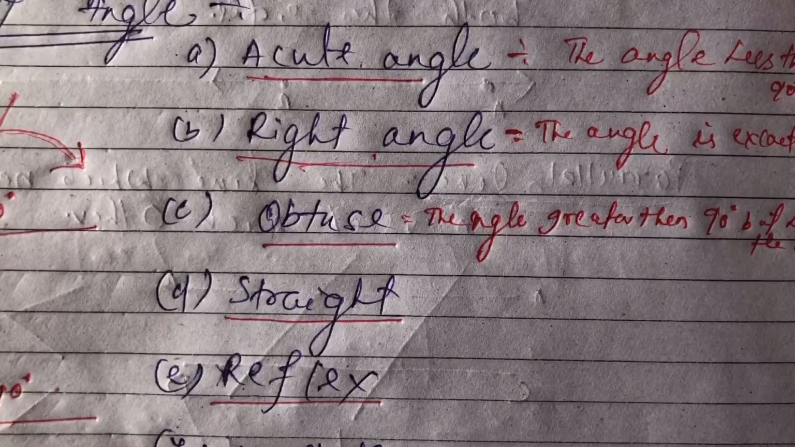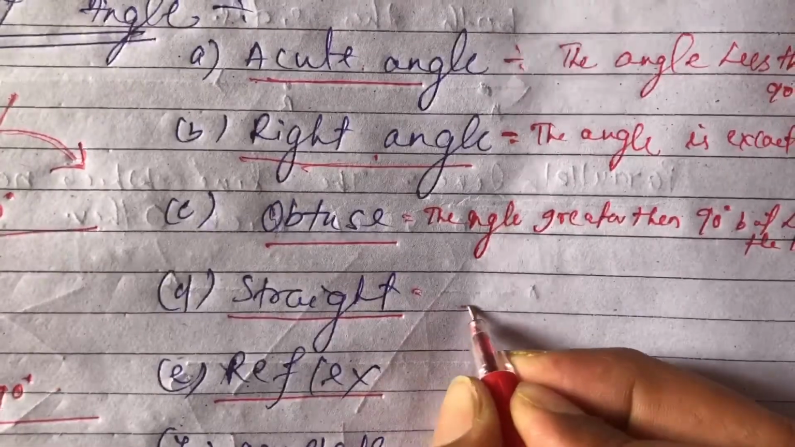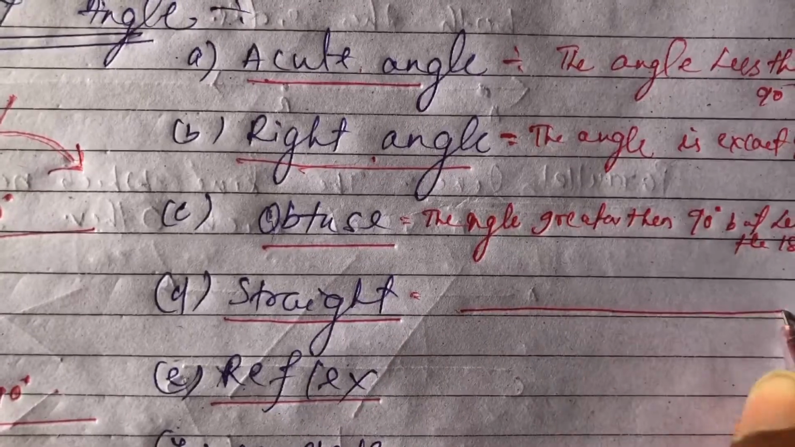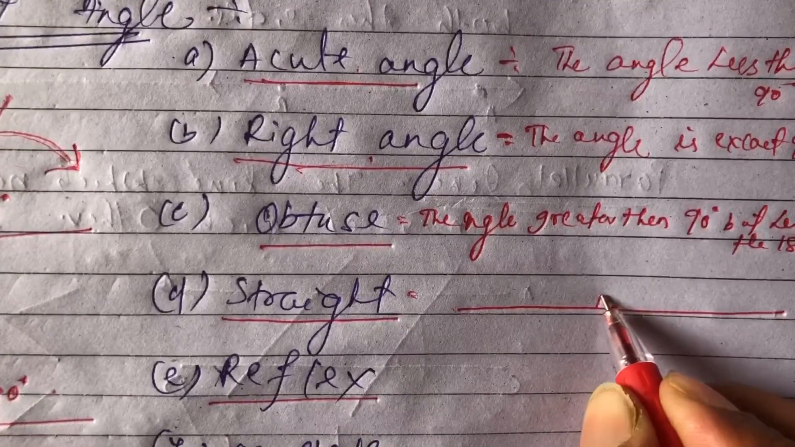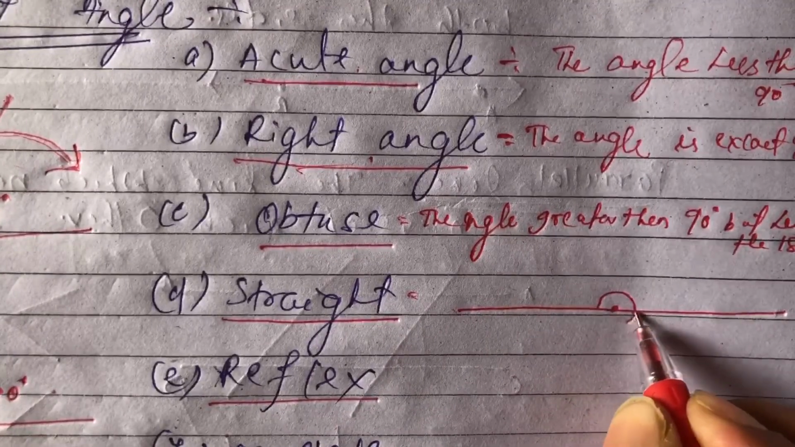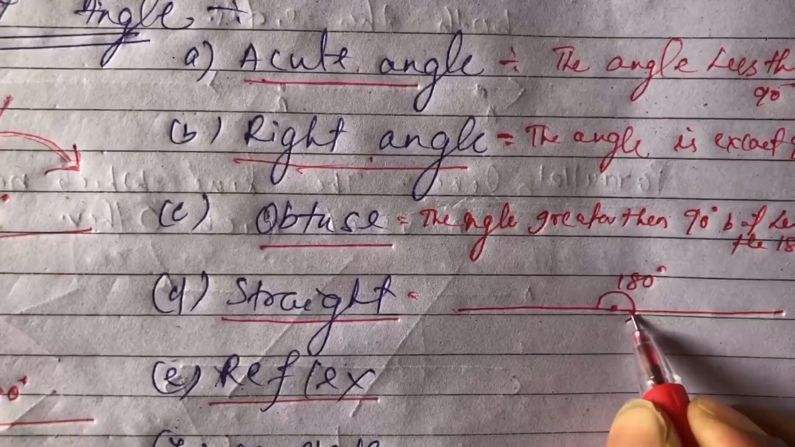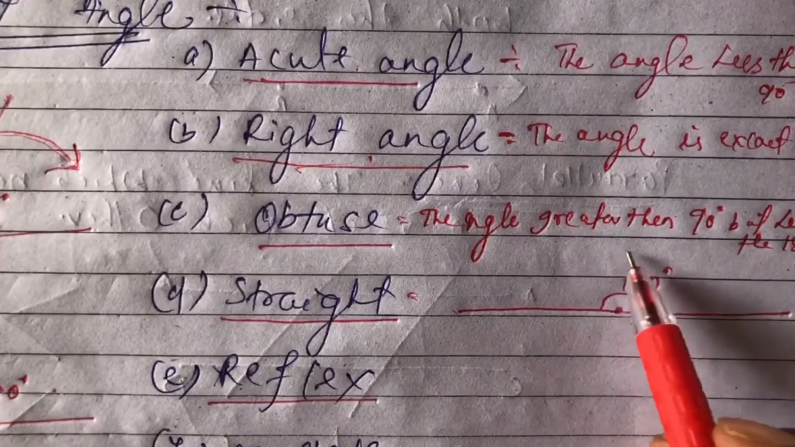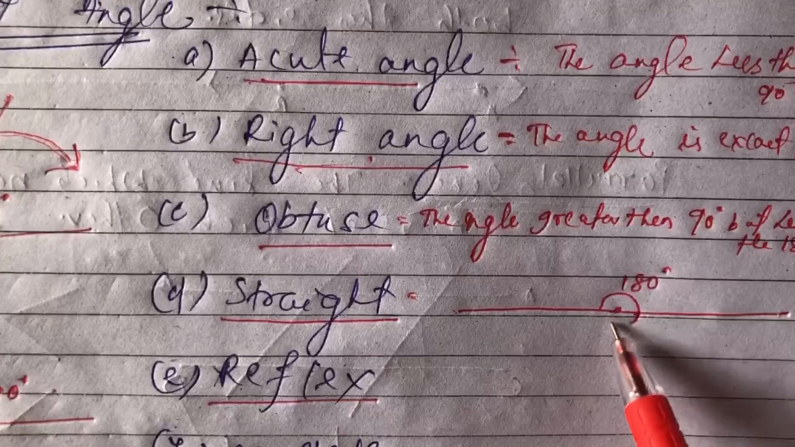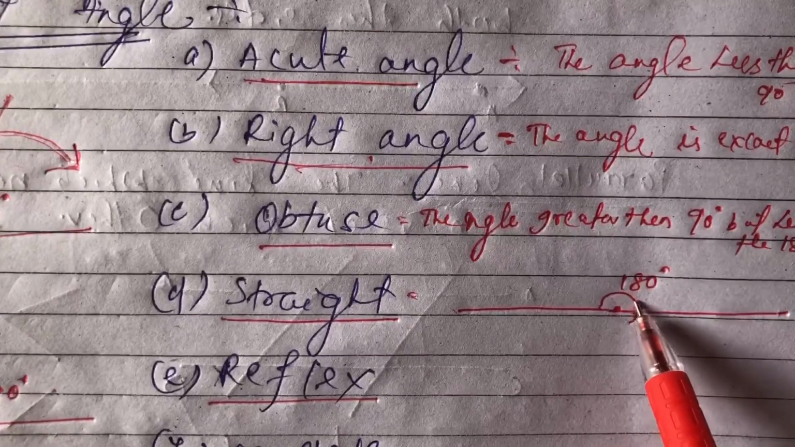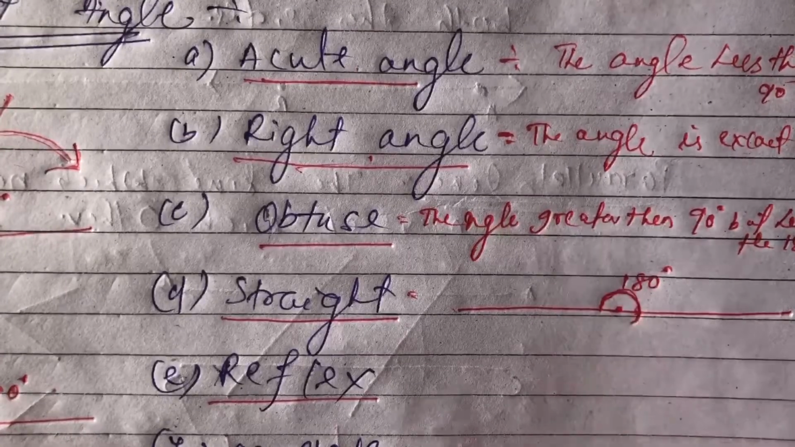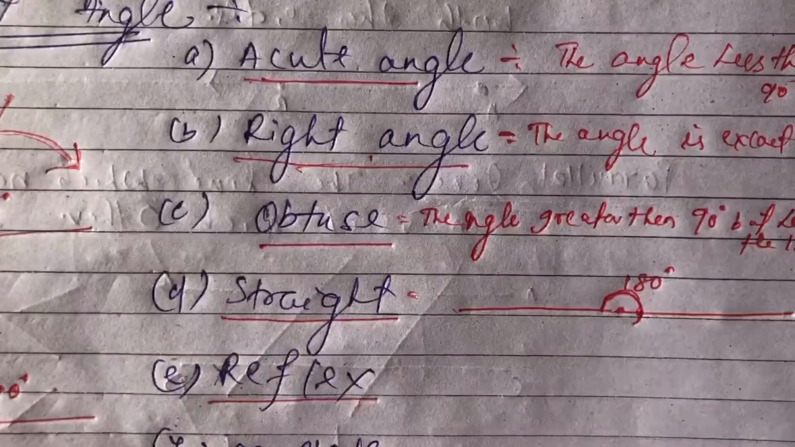Clear? Now see what is a straight angle. The straight angle is the angle which is exactly 180. This is the 180. If I draw this line here, then it will be the 90. If you complete the drawing, this will be the 180. This is the straight angle.